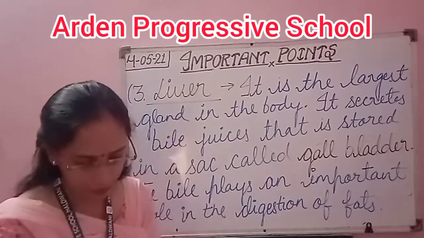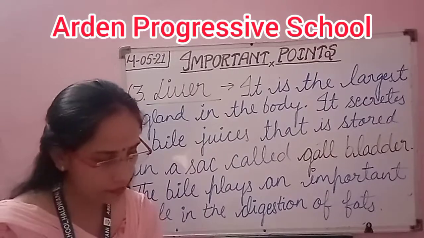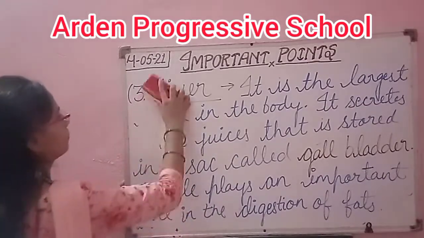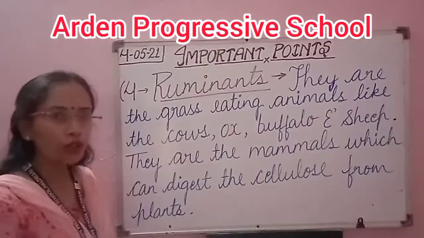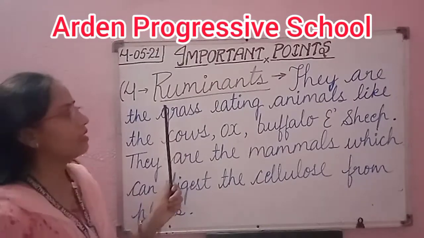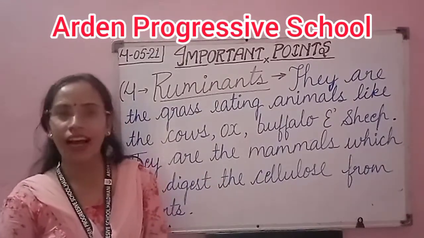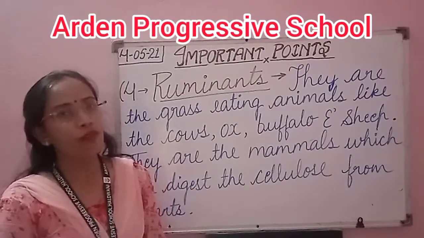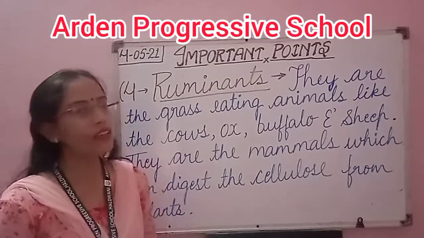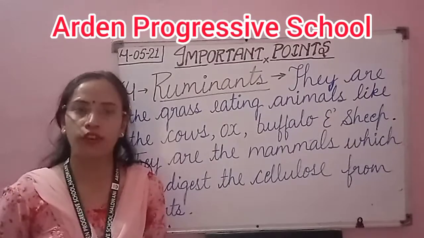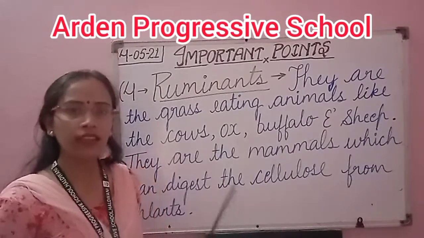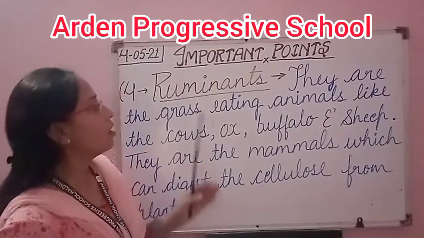Okay, so the next one, fourth important topic, is the ruminants. So what are the ruminants? Students, I know you all know what are the ruminants. So for revision, I am taking this topic again.